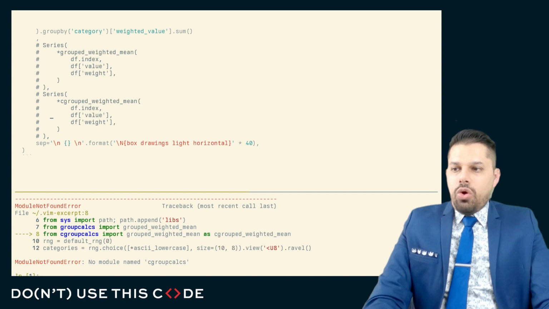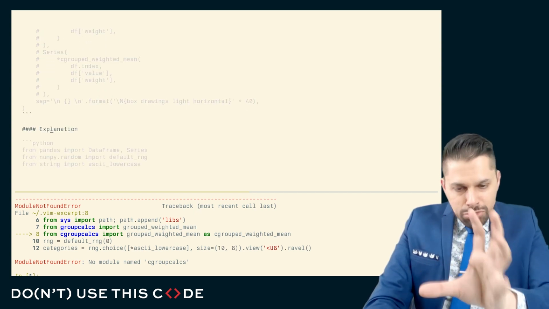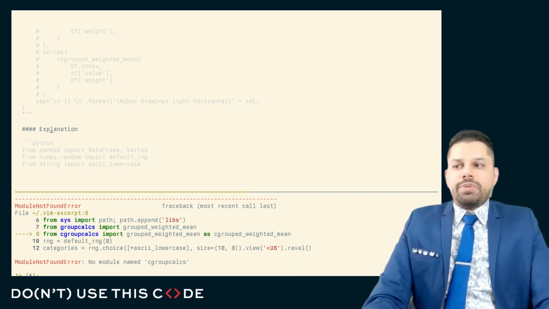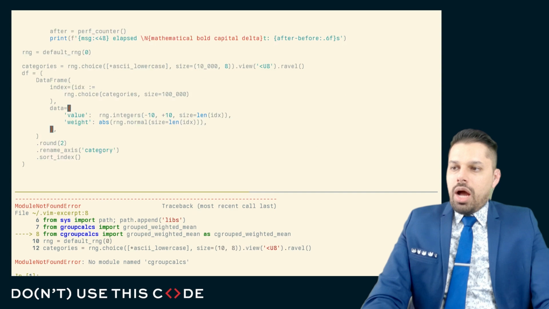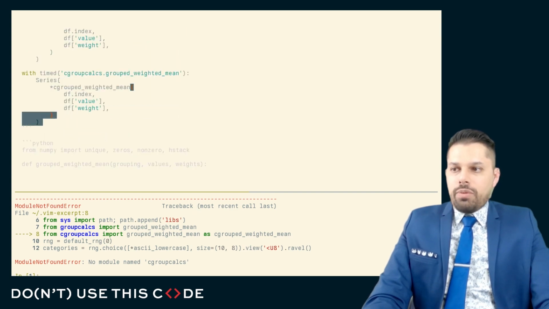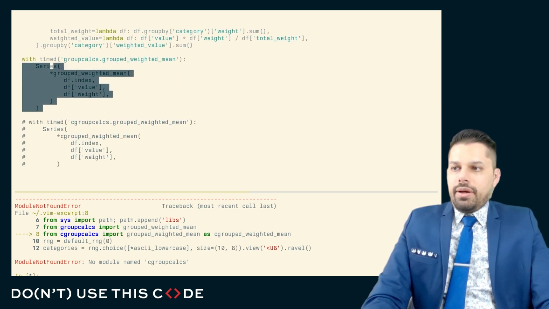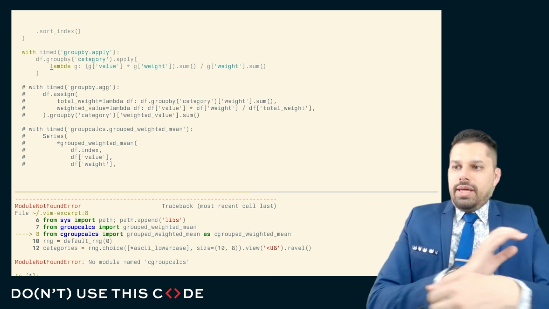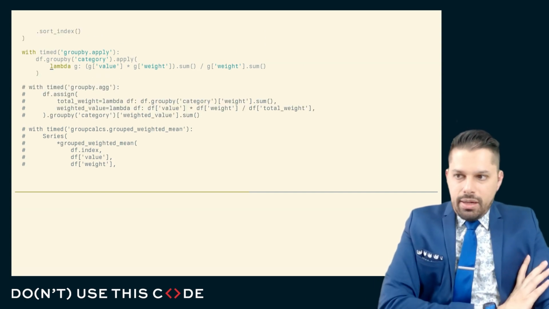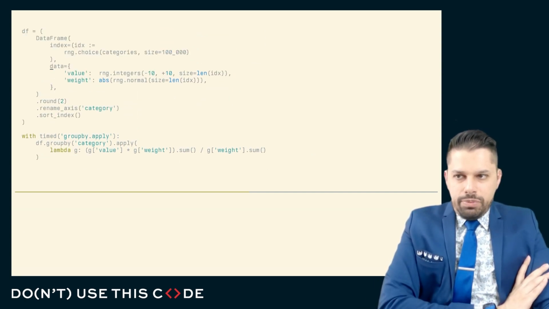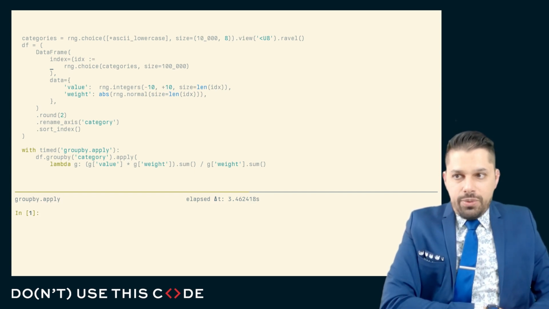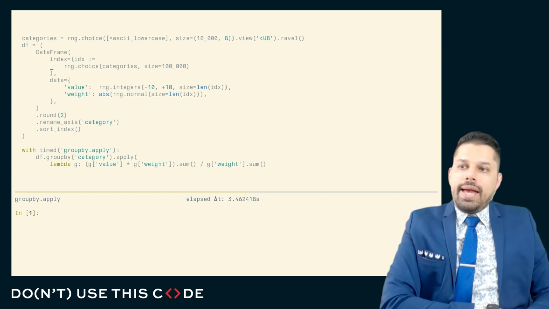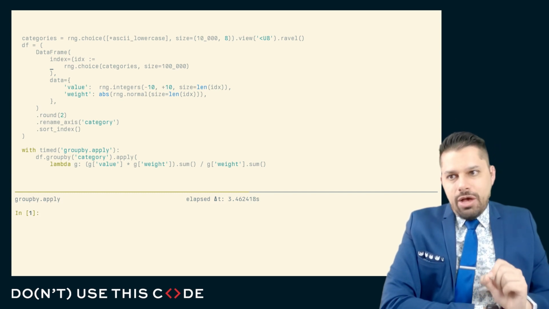And the case that I made was that this is slow. So let's really take a look at what's most interesting here, not the specific example, but the explanation. Let's take a look at what I mean by slow. And so I'll show you a couple of different ways that we can perform a grouped summary computation. Here is group by apply. And just to make the slowness of this code a little bit more visible, I'm going to increase two things. I'm going to increase the total amount of data we have to 100,000 rows, and increase the number of groups we have to 10,000 groups.